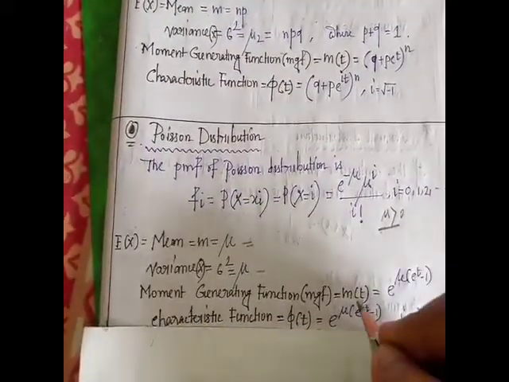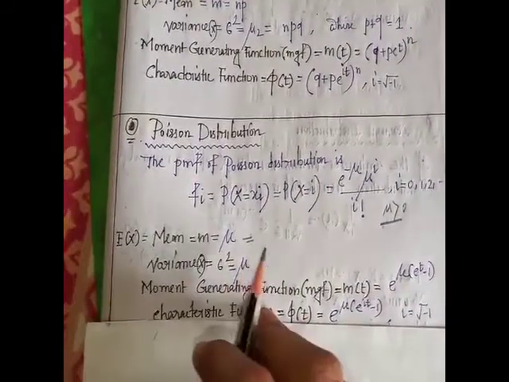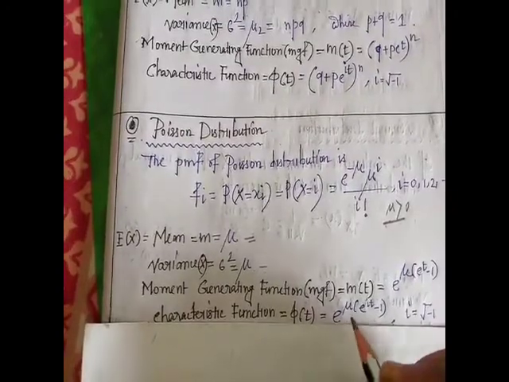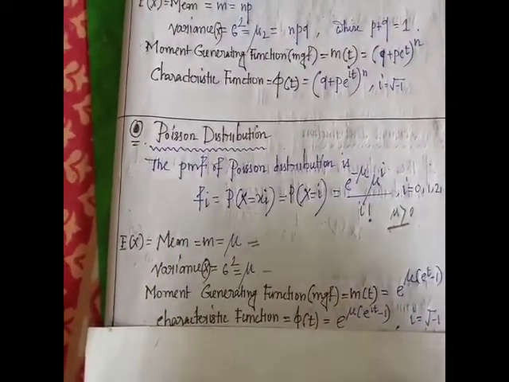So the characteristic function of the Poisson distribution is e to the power mu into e to the power it minus 1, where i equals root over minus 1.